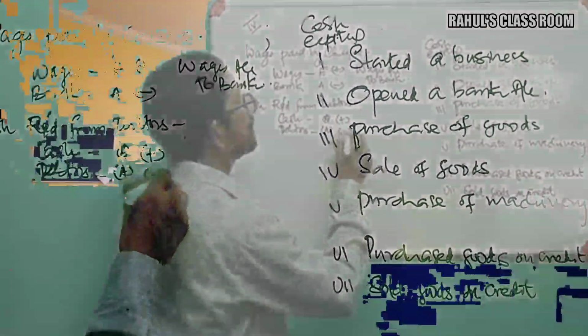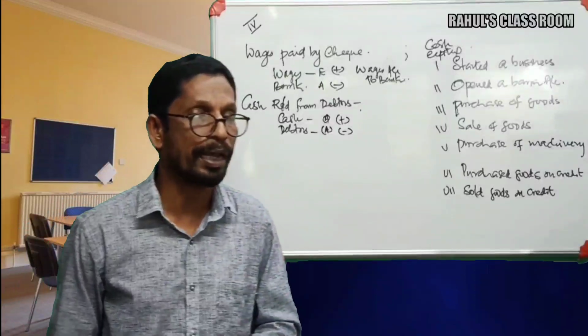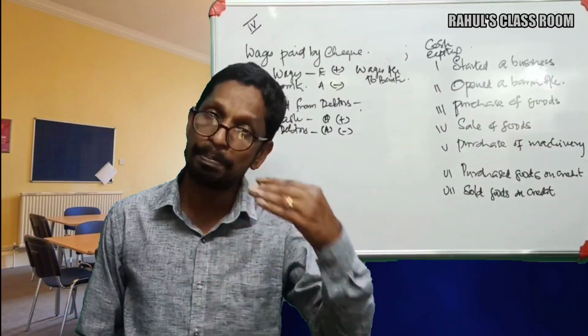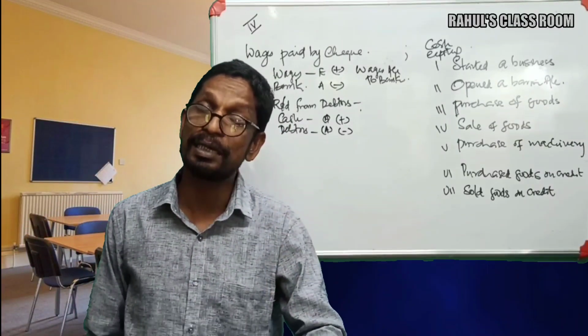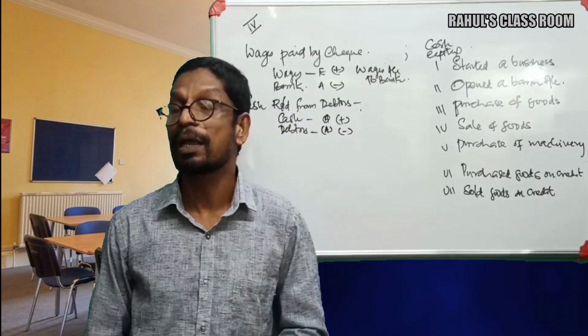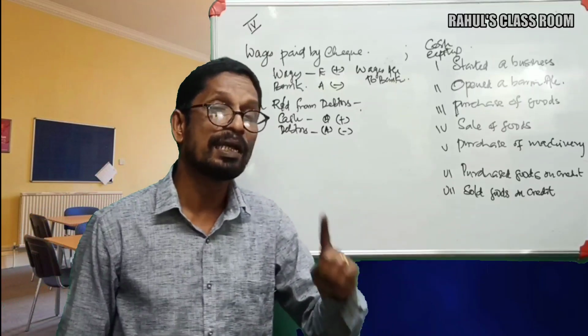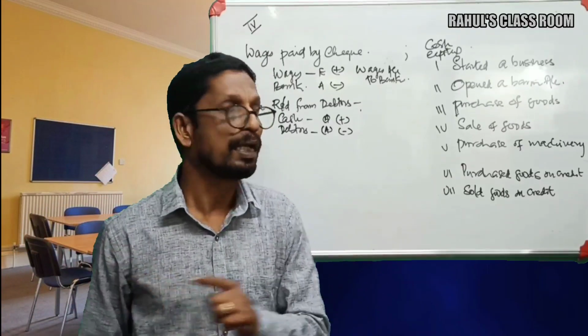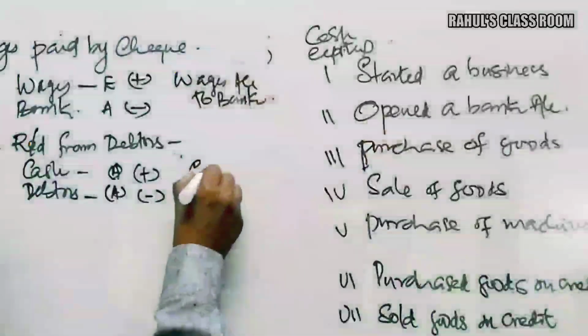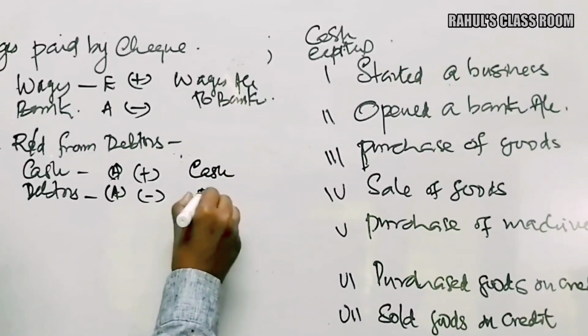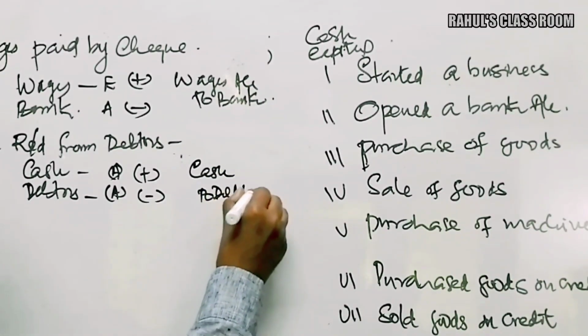Our right to receive money is reducing. That means cash is an asset, debtors is also an asset, but cash is increasing, debtors are reducing here. So cash is a debit nature item that is increasing, therefore it should be debited. So cash account debtor to debtors is the entry now.